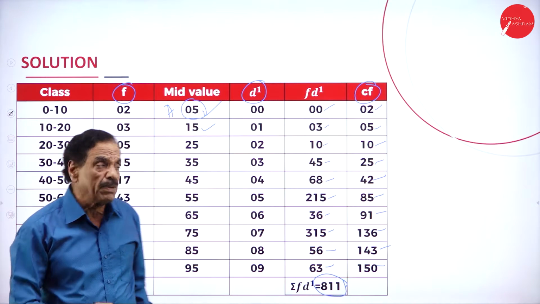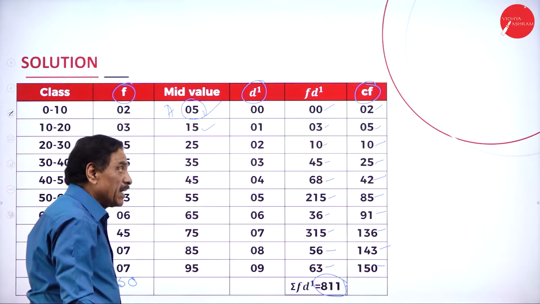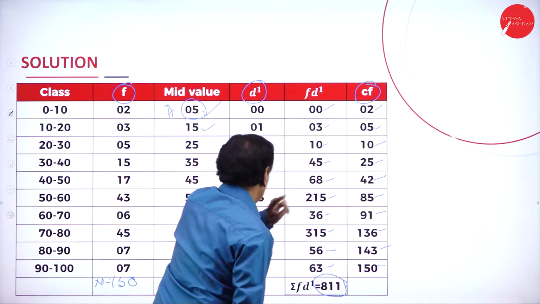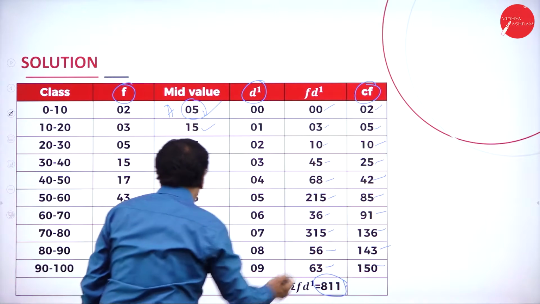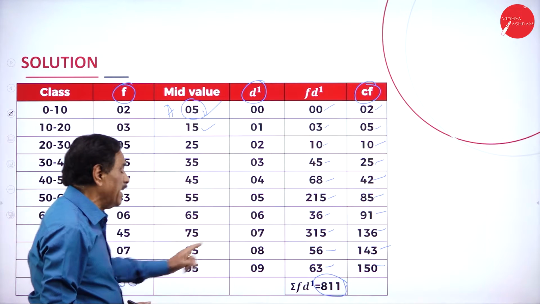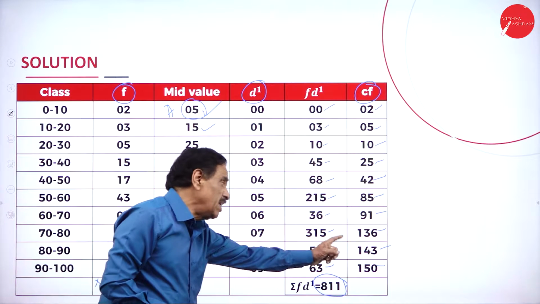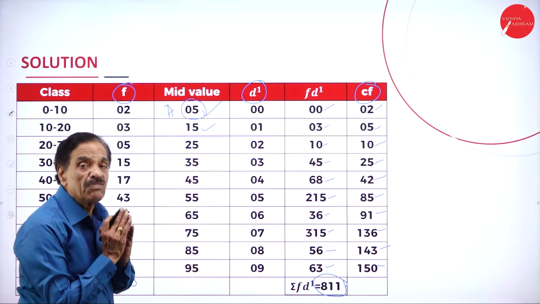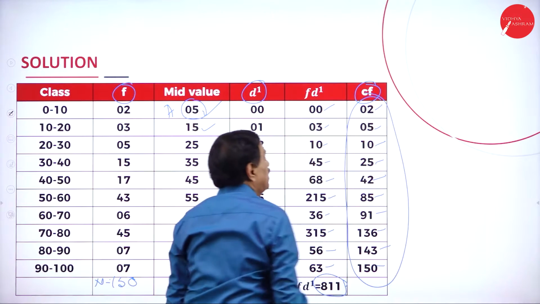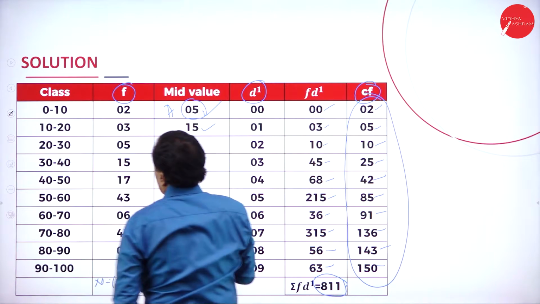Make the CF. How to make the CF? First number is 2. Add 3 becomes 5. Add 5 becomes 10. Add 15, 25. Add 17, 42. Add 43, 85. For 85, add 6, 91. For 91, add 45, it is 136. For 136, add 7, 143. For 143, add 7, it is 150. And make the cumulative frequency; this is for finding out the median. How to find out the mid value?